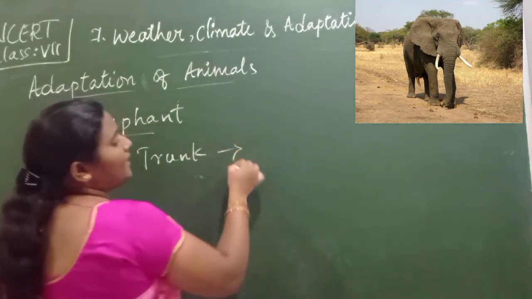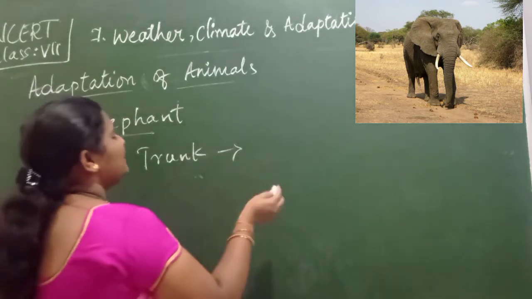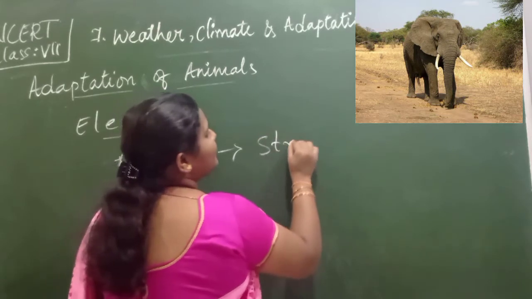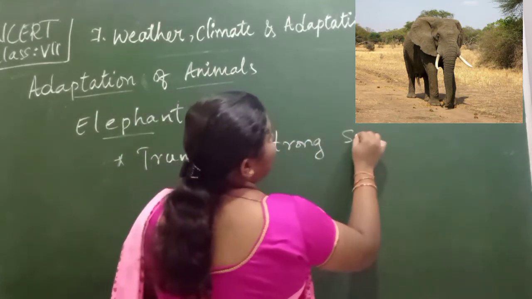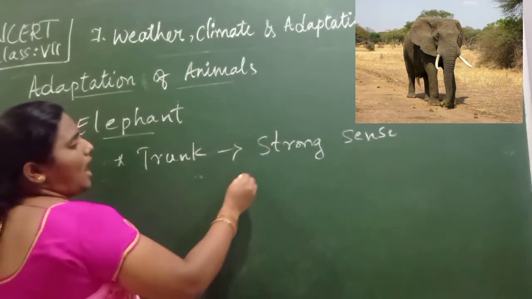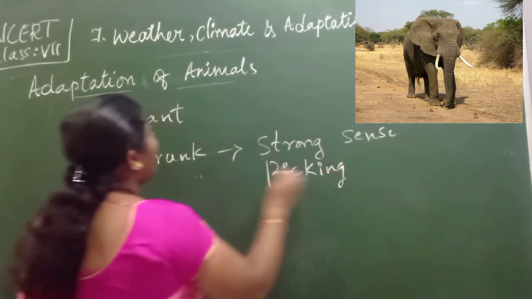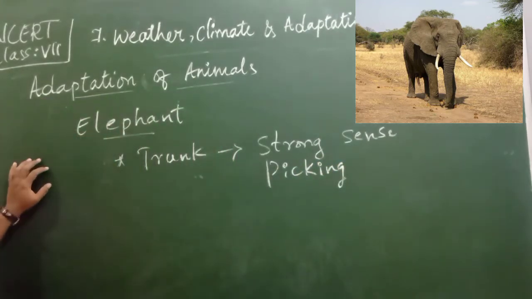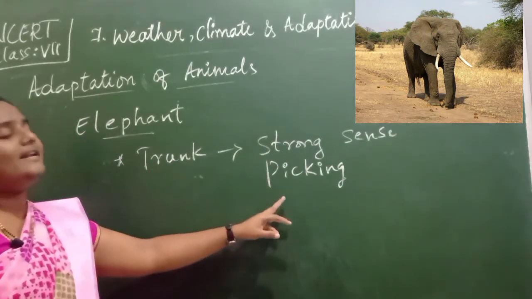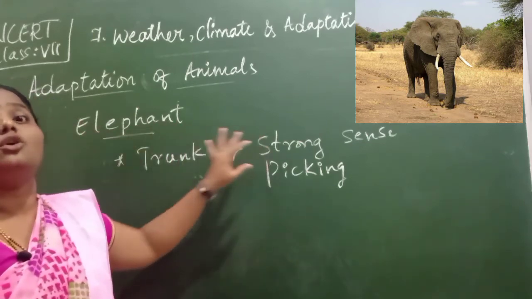Children, so what is the role of a nose? It is helpful in sensing the smell. The same thing happens in the elephants also. Children, here the trunk is helpful in strong sensing of smell, and also this is helpful in picking the food which the elephant loves to eat, isn't it children? That trunk is helpful in sensing the food, and also it is helpful in picking the food item which the elephant likes to have.